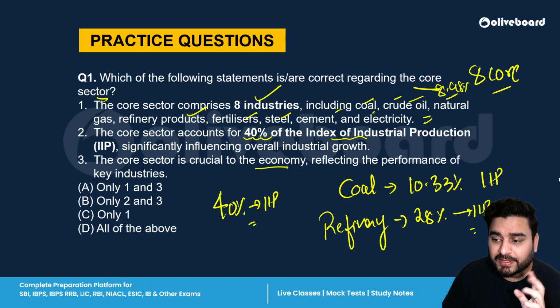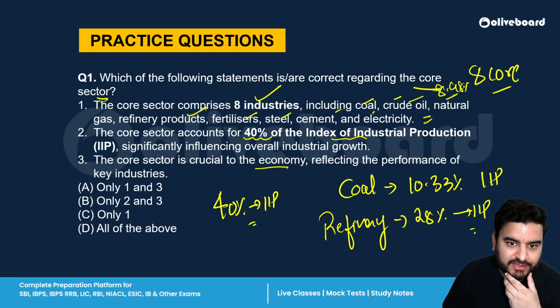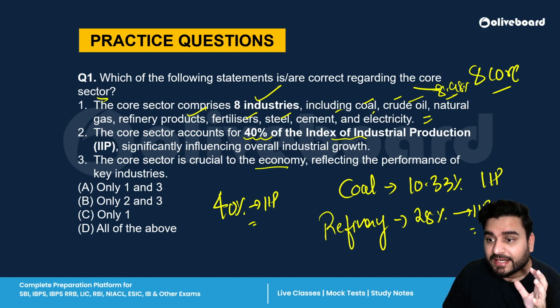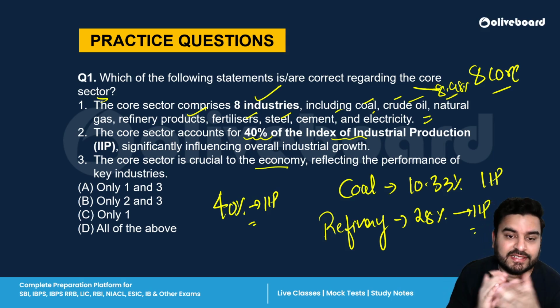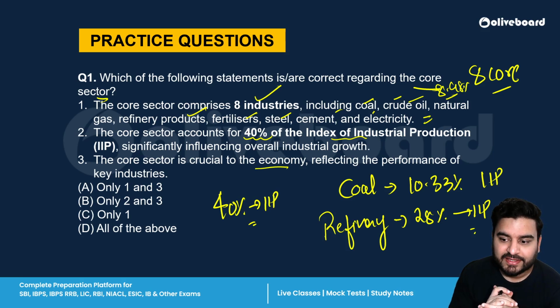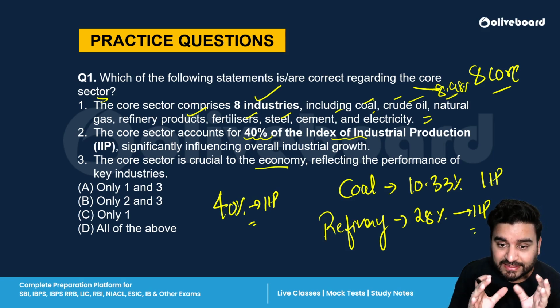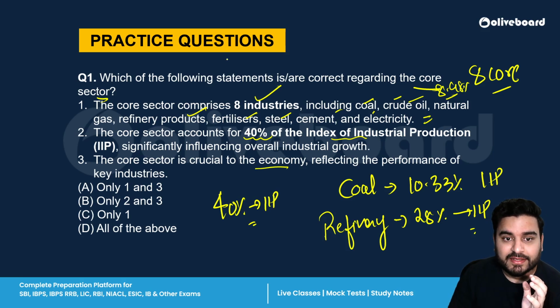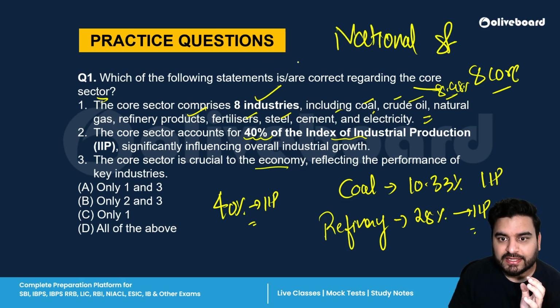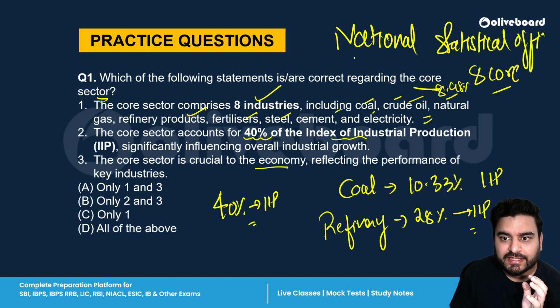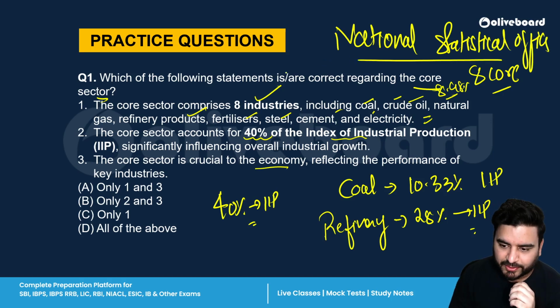But remember one very important thing: what is the Index of Industrial Production? You should be aware of this fact. IIP is a key economic indicator that measures the growth of various industrial sectors. Remember this. And this index is released by whom? National Statistical Office. This organization releases the Index of Industrial Production.